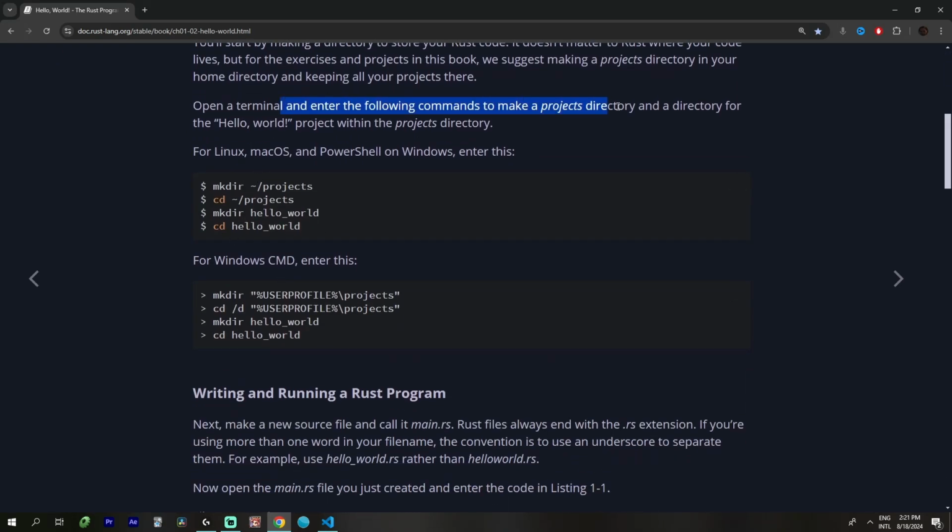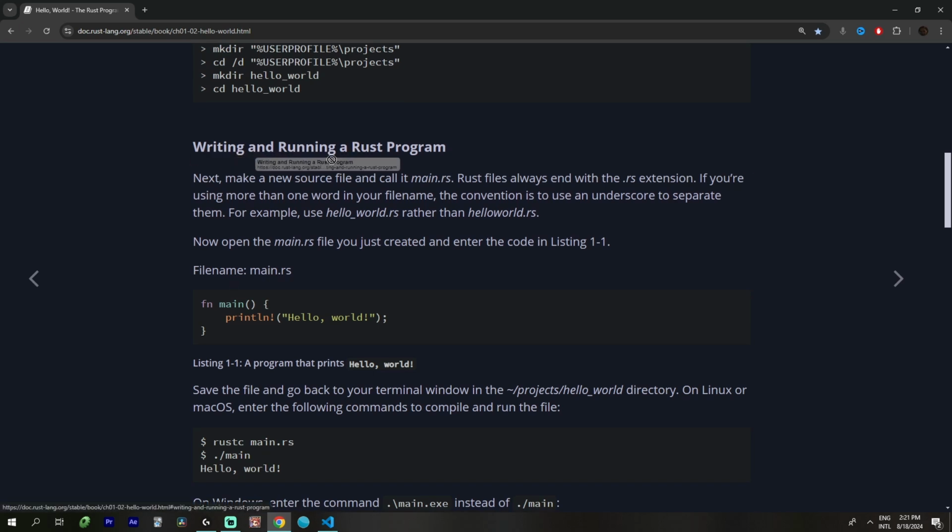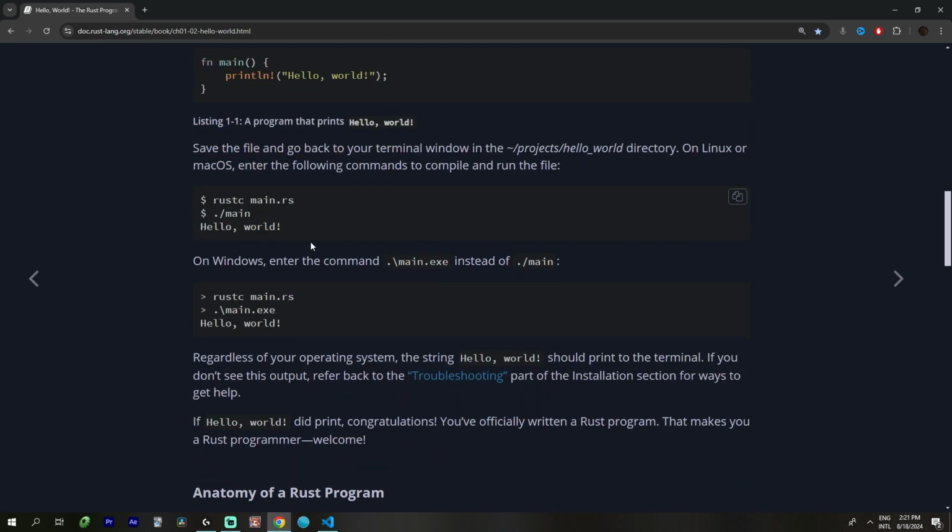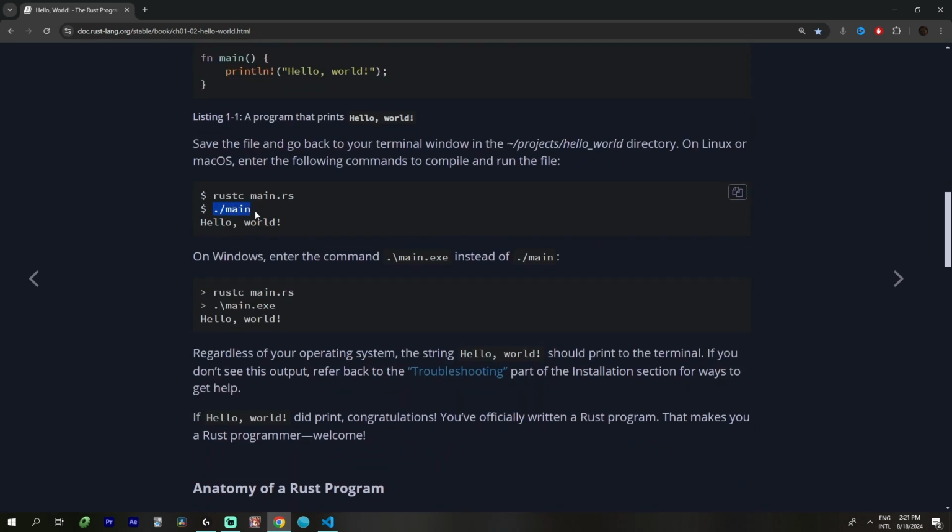Open terminal, projects directory, hello world. I don't know what this does. Writing and running a Rust program. Okay, this is to run, and this is to compile and generate the exe file.